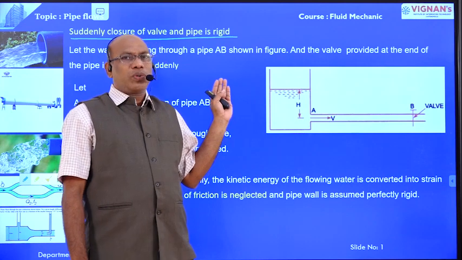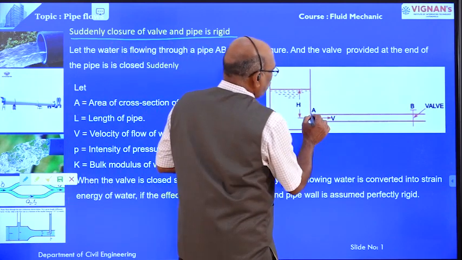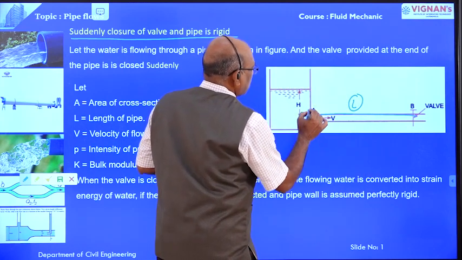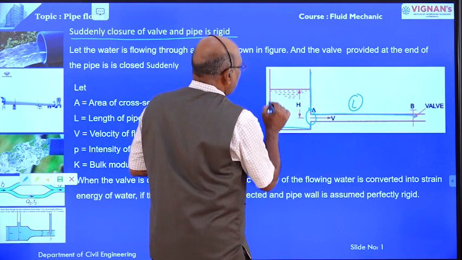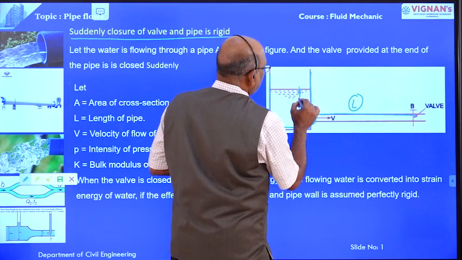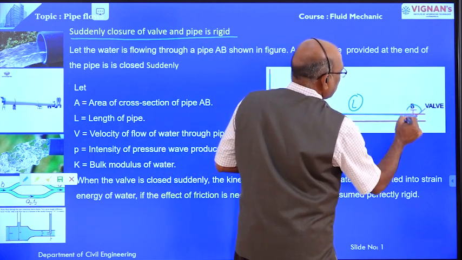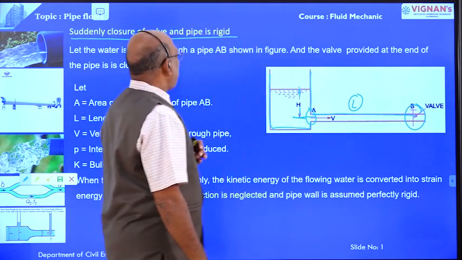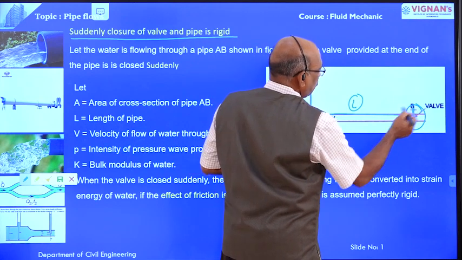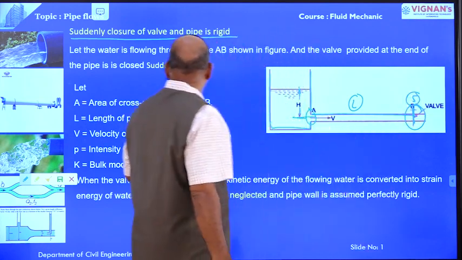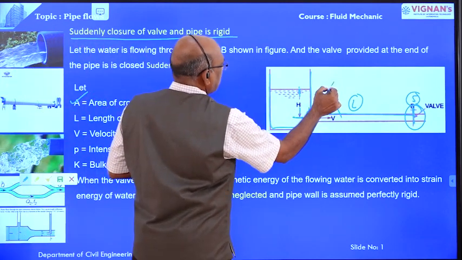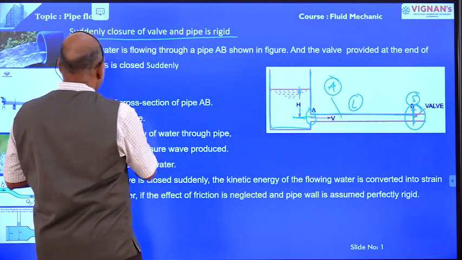Here also we are going to take one long pipe of length L, and one of its ends is connected to the tank. The tank is having liquid, that water in the tank is H above the center line of the pipe, and another end is provided with one valve. Okay, and also the valve is closed suddenly. Right, now A is the cross sectional area of the pipe. L is length of the pipe.